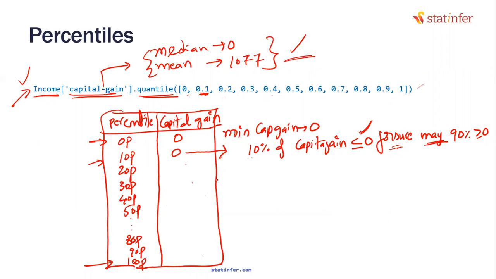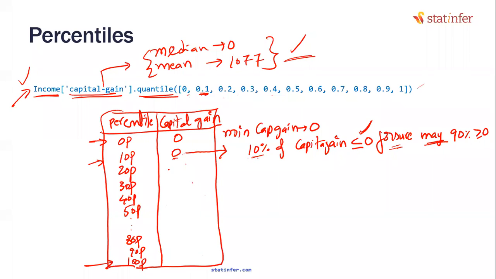Can I make such a statement looking at this 10th percentile value? Technically, this is a correct statement, right? The 10th percentile value is 0. That means 10% of the data is less than or equal to 0. In this case, it is actually equal to 0. Maybe the remaining 90% is more than or equal to 0, but I'm not sure because I haven't seen it.